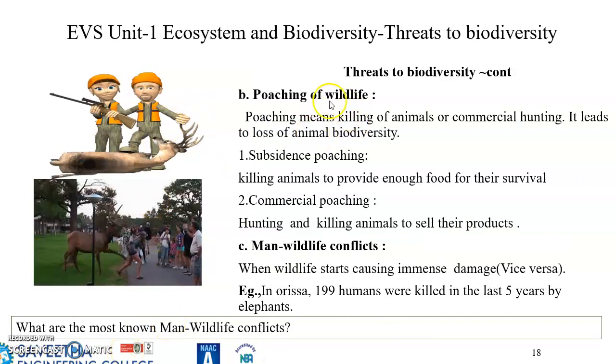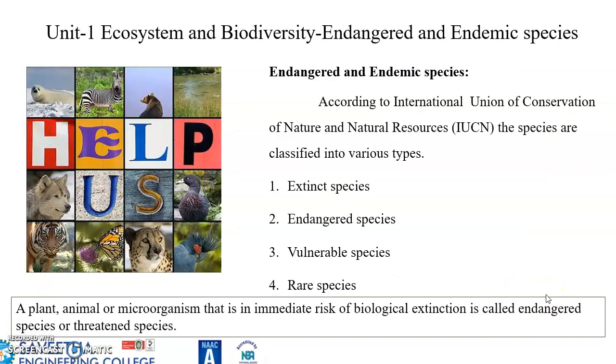The first one is poaching of wildlife. This includes subsistence poaching, killing animals to provide enough food for survival. Second one is commercial poaching, which includes killing animals to sell their products, and hunting. And man-wildlife conflicts, right from the beginning, there have always been man-wildlife conflicts, when wildlife starts causing immense damage. In Orissa, for example, 199 humans were killed in the last 5 years by elephants.